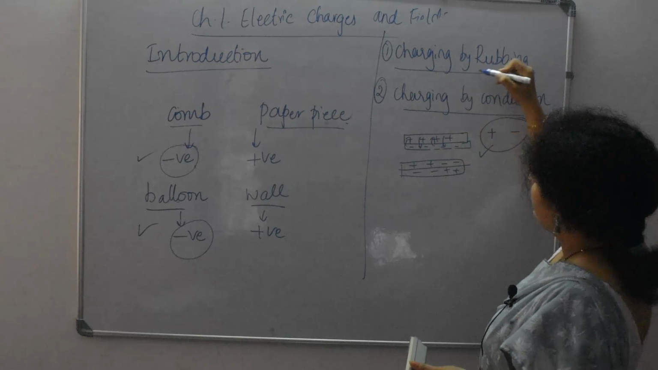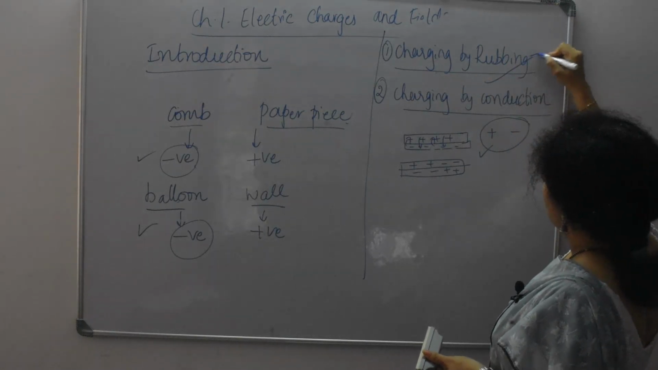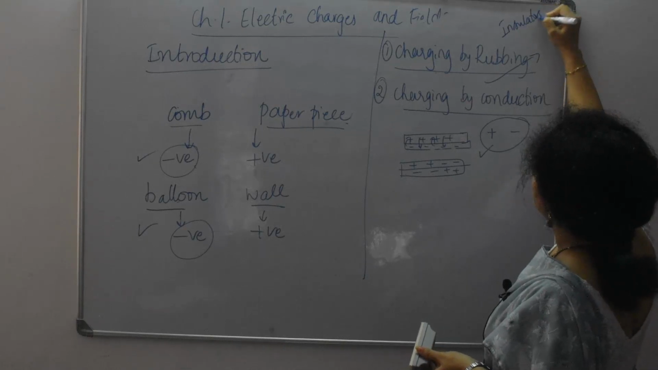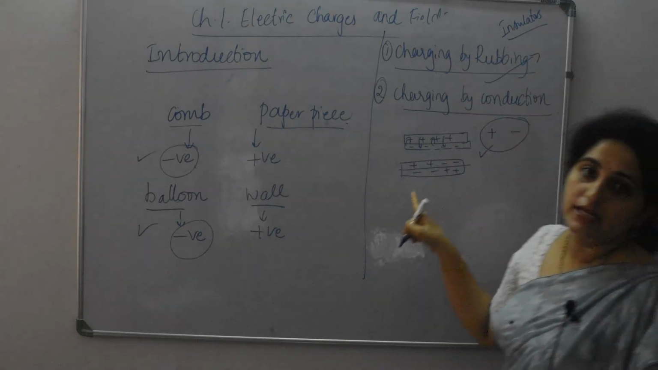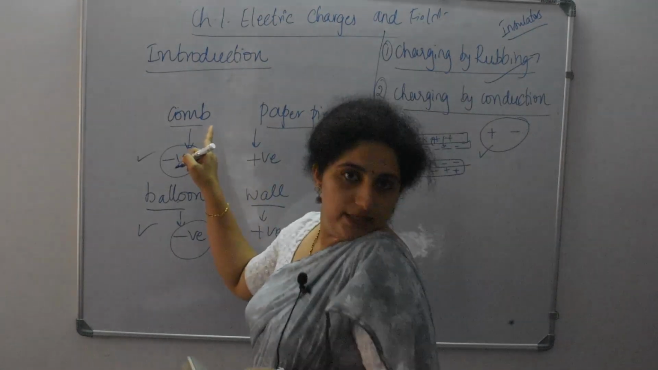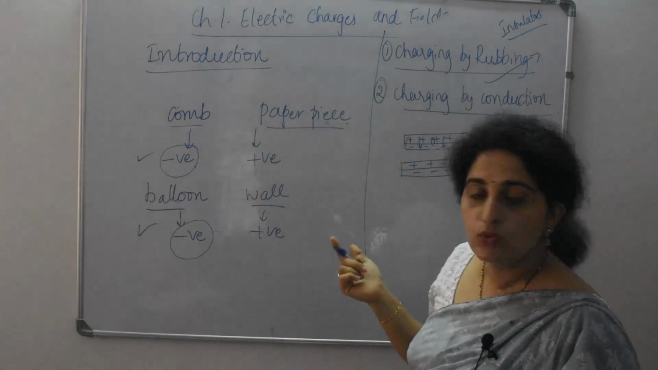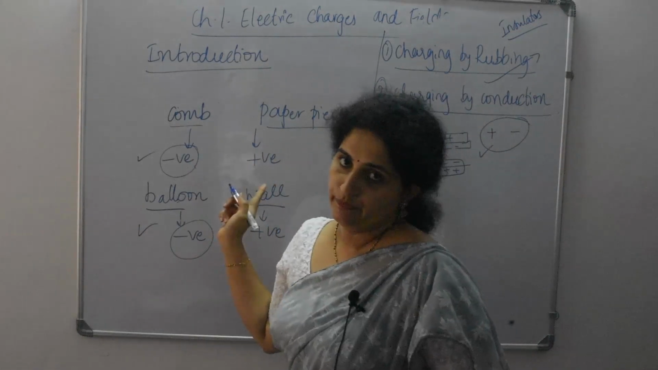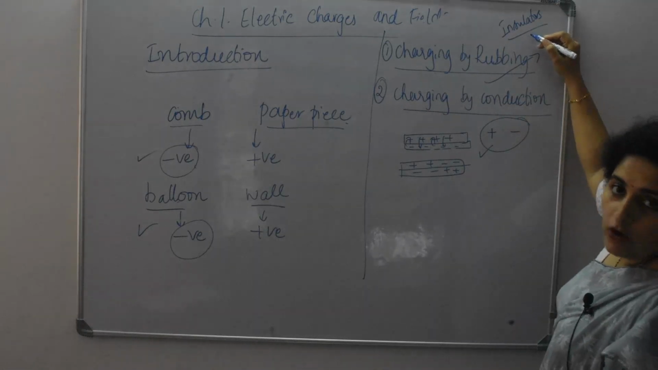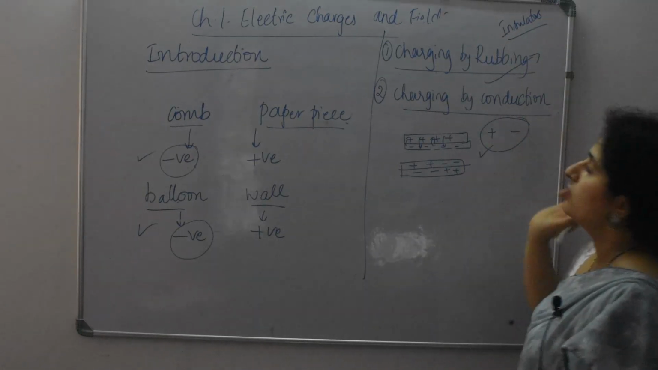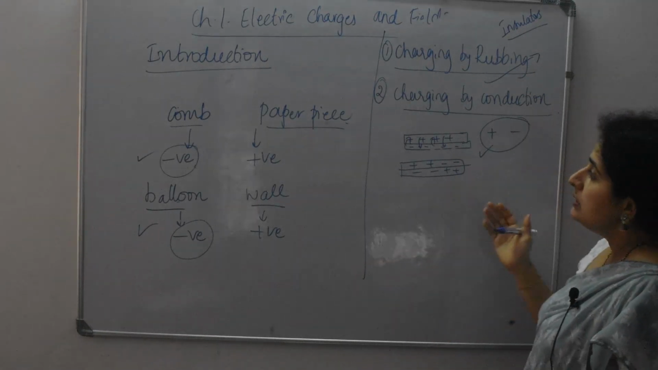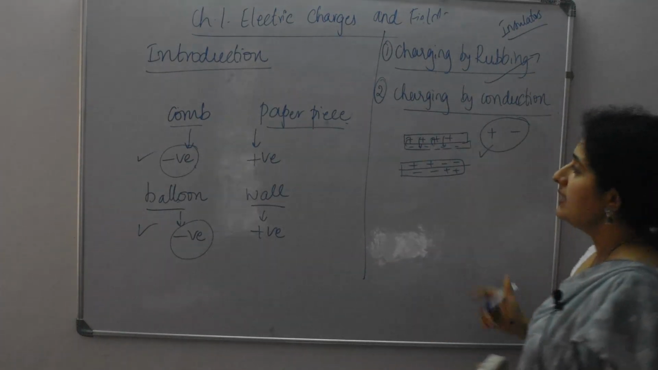Now charging by rubbing is applicable only for insulators. You cannot do charging by rubbing for conductors. So that's what I said. If you take a metal spoon instead of a comb, you cannot have these two. By rubbing, this is applicable only for insulators. So this is only for conduction: conductors, materials which conduct electricity. So that means you have this charging by conduction.